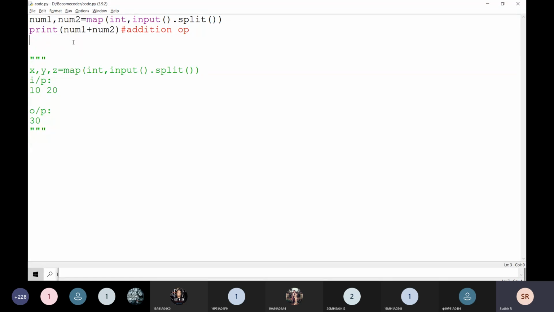That is the split story. Split by default uses a space as the separator every time. That is about split, how to read multiple values in a single line. And then operators.